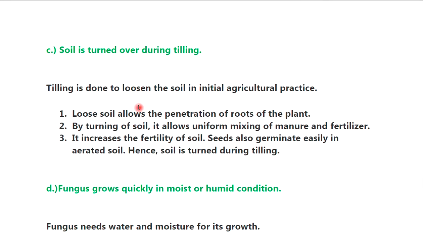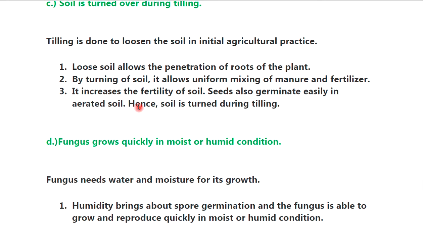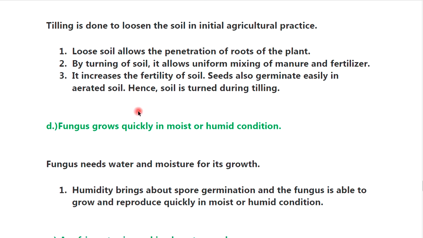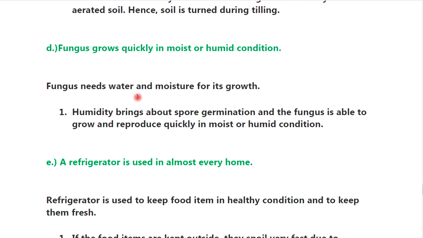C. Soil is turned over during tilling. Tilling is done to loosen the soil in the initial agricultural practice. First, loose soil allows penetration of the roots of the plant. By turning the soil, it allows uniform mixing of manure and fertilizer. It increases the fertility of the soil. Seeds also germinate easily in the aerated soil, hence soil is turned during tilling.